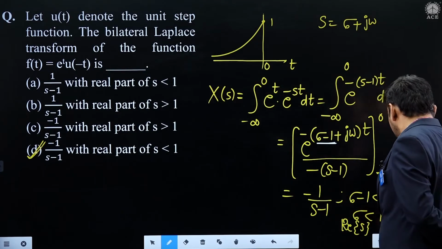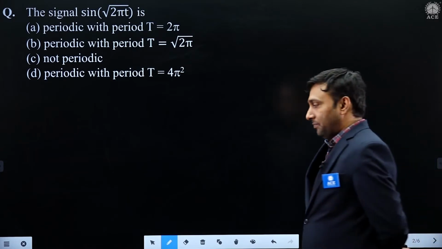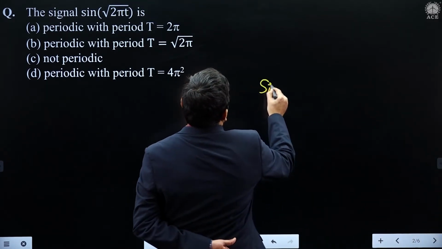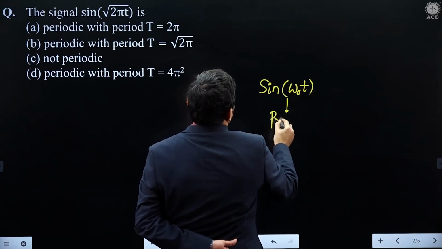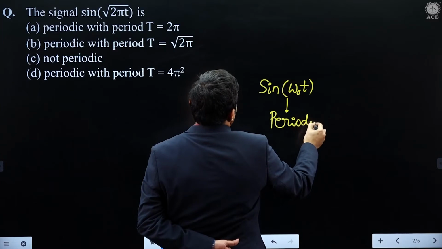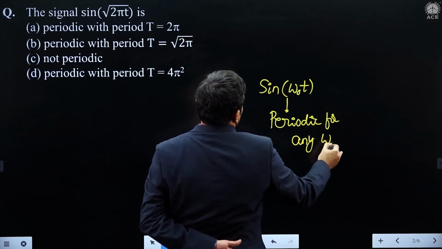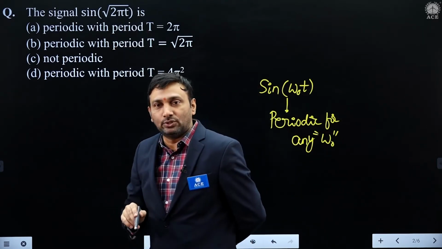Let us see the next model. It is funny. The signal sine root 2 pi t. Sin omega naught t is periodic for any choice of omega naught. But what is given? Sine of root of 2 pi t. Inside the square root, t is also there.